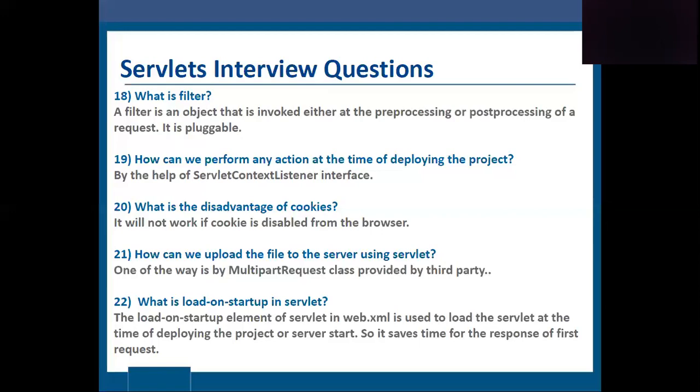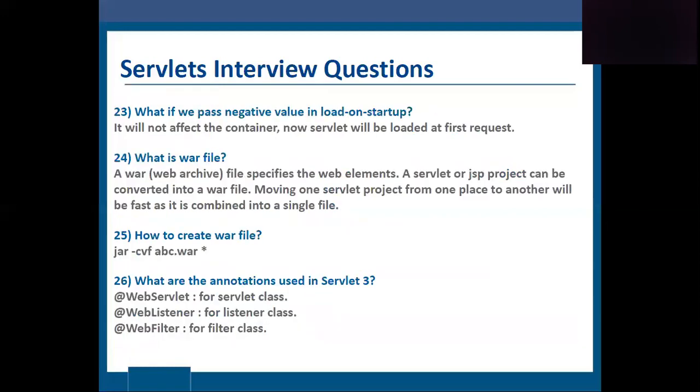What is load-on-startup in a servlet? The load-on-startup element of a servlet in web.xml is used to load the servlet at the time of deploying the project or server start. So it saves time for the response of the first request. What if we pass negative values into load-on-startup? It will not affect the container. The servlet will be loaded at the first request.